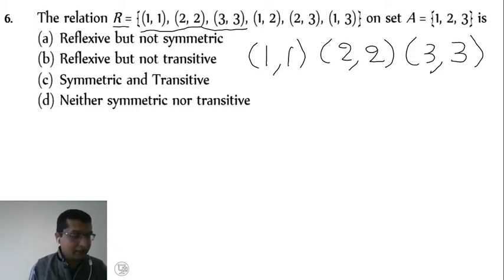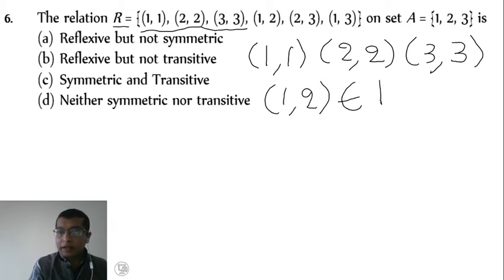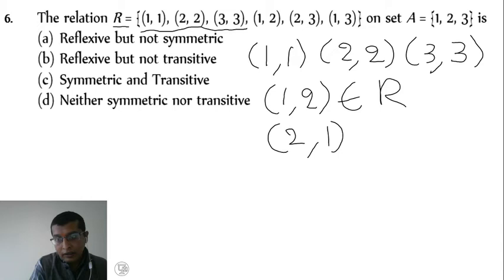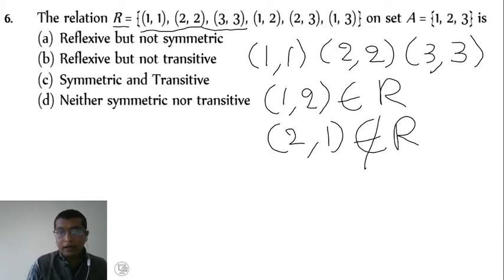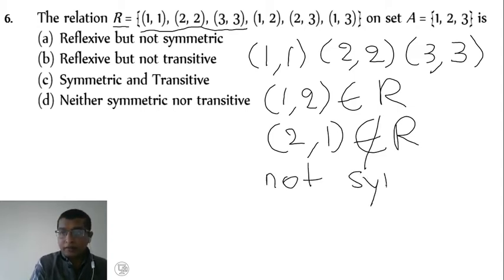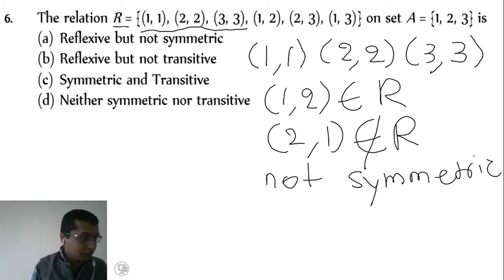So whether it is symmetric here? I take 1 2 here. 1 2 belongs to the relation. Yes, and for symmetry we have to interchange. That is 2 comma 1. Does it belong? 2 comma 1 is not there, it does not belong to R. Therefore, it is not symmetric. Not symmetric. Therefore, option A is the right answer.